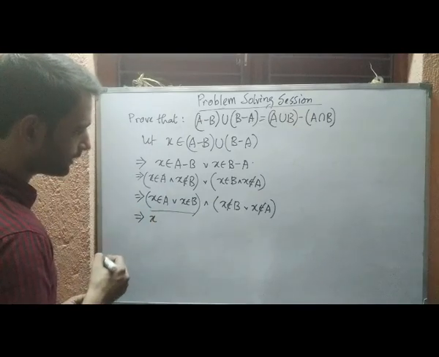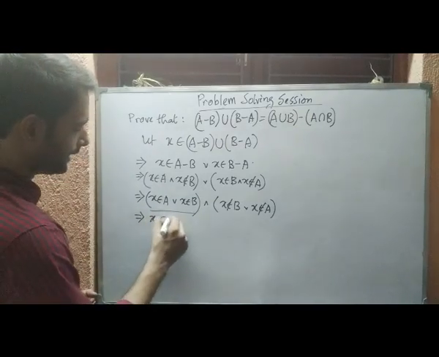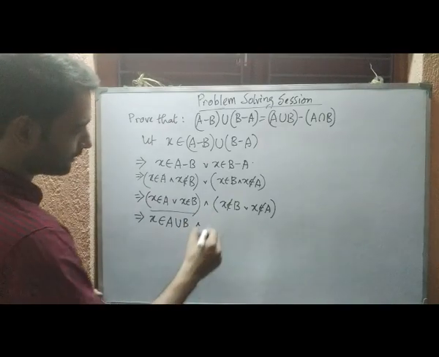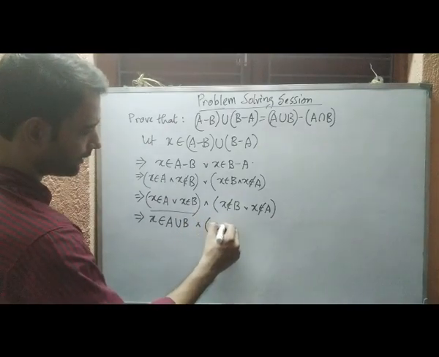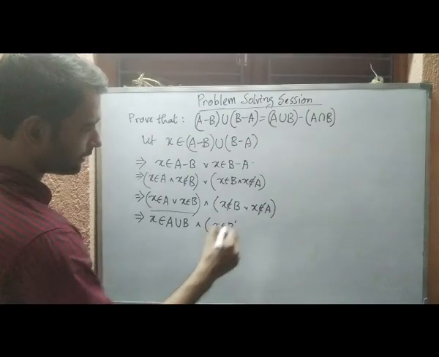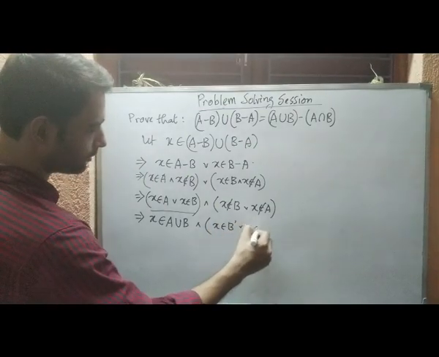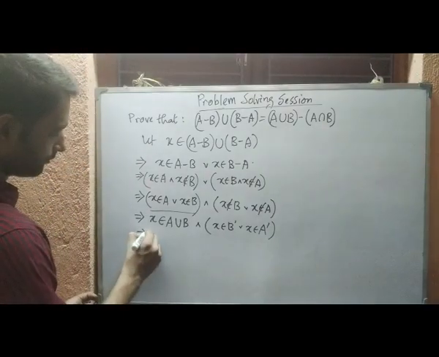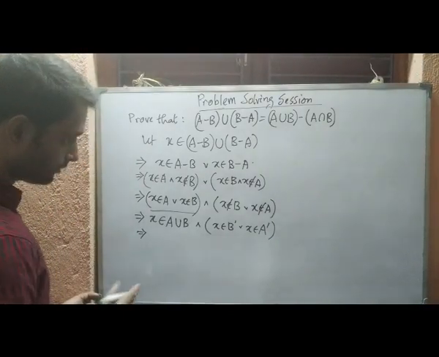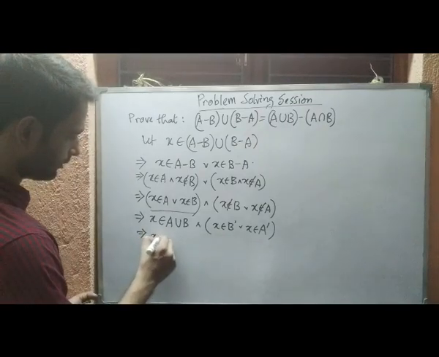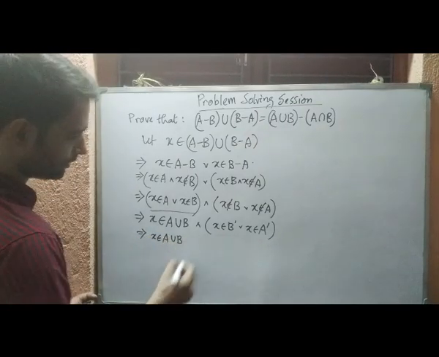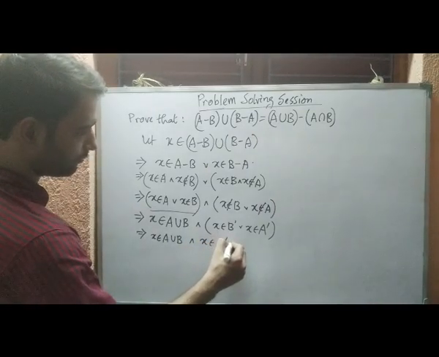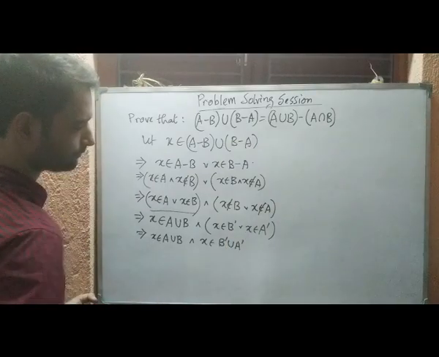This is the condition for A union B, so we can write x belongs to A union B, and here it is AND. Here we can write x belongs to B complement or x belongs to A complement. So from here we can say that x belongs to A union B and x belongs to B complement union A complement.